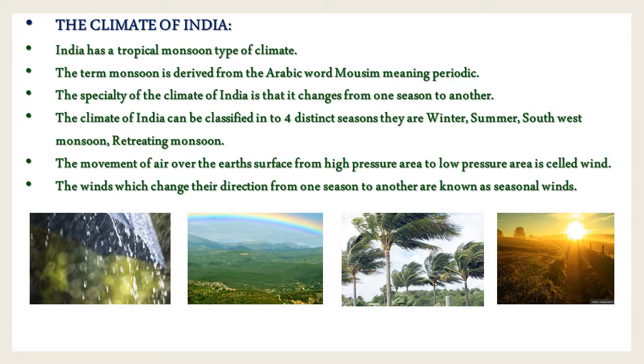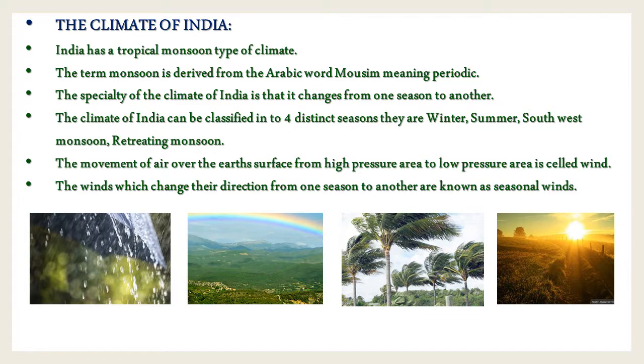The speciality of the climate of India is that it changes from one season to another season. That means, for example, winter season to rainy season or rainy season to summer season, like this. So hence we can see the diversity in the climate of India.